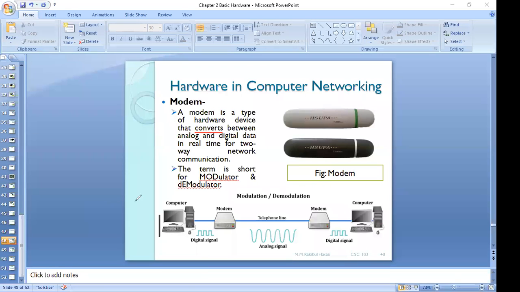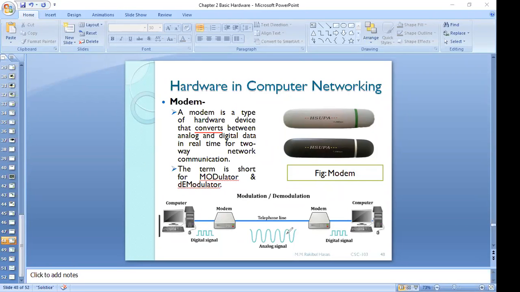Can anyone give me an example of analog signal? Radio, sir. Think about our sound. Sound is nothing but analog signal, and through the ear we can receive this sound. I am speaking and you can hear me, isn't it? This is nothing but analog signal, and analog signal we can transmit.